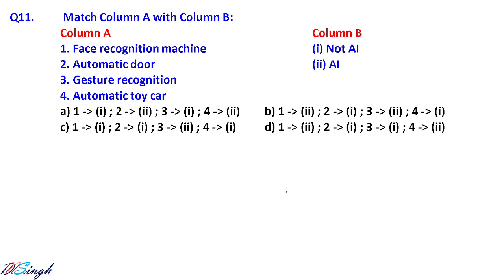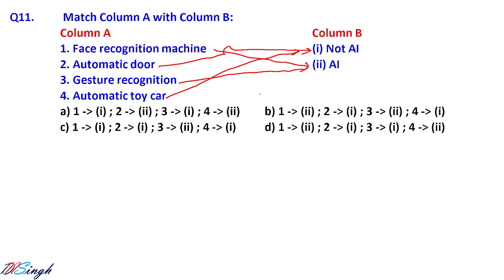So let us go for question number 11. There is a matching question. So column A, face recognition machine, that is AI, because image processing is involved here. Automatic door is not an AI, this is just an automatic machine, so this will be going there. Gesture recognition is again AI, because it is also going to have some image processing involved in it, and that is what? Intelligent work. So we can say that is an AI. Automatic toy car is also not an AI, so this will go for the column B, first part.